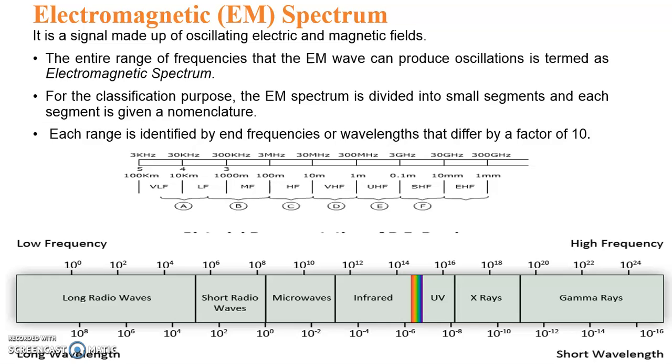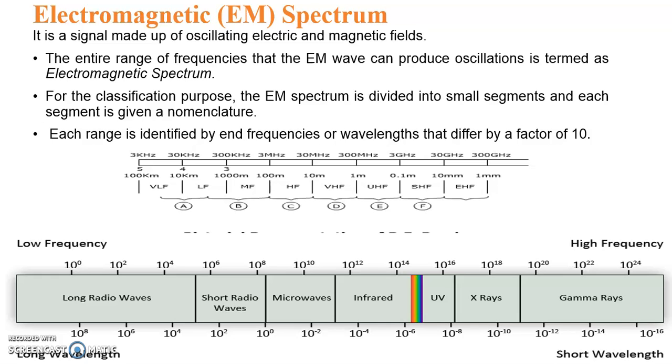The information signal should first be converted into an electromagnetic signal before transmission, because wireless transmission takes place using electromagnetic waves. So why are we learning this? Any information signal is first required to be converted into an electromagnetic signal before transmission, because wireless transmission takes place using electromagnetic waves. The electromagnetic waves consist of both electric and magnetic fields.